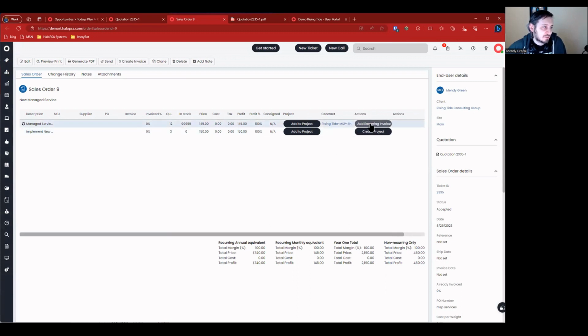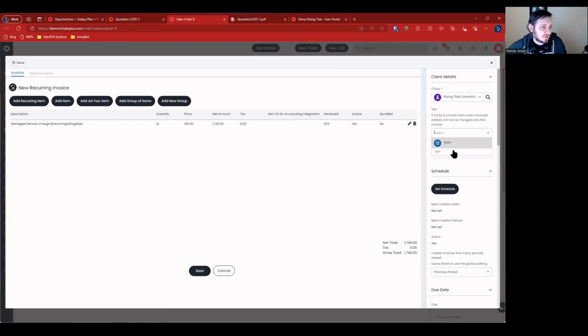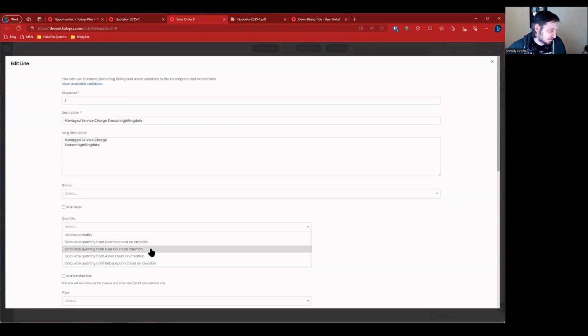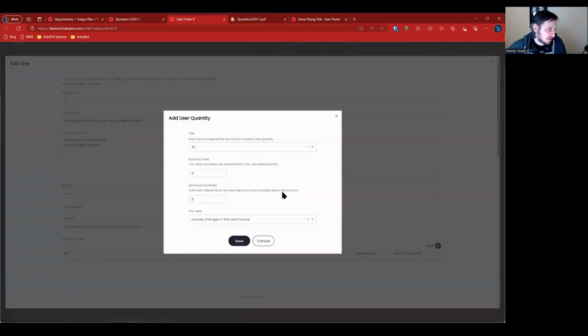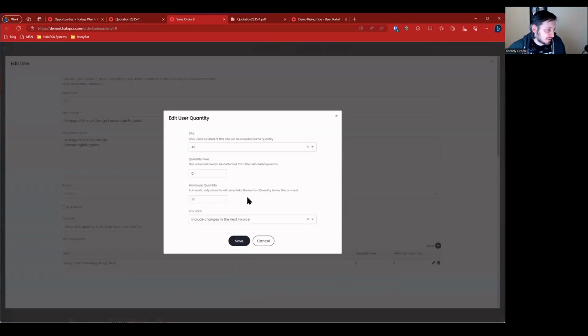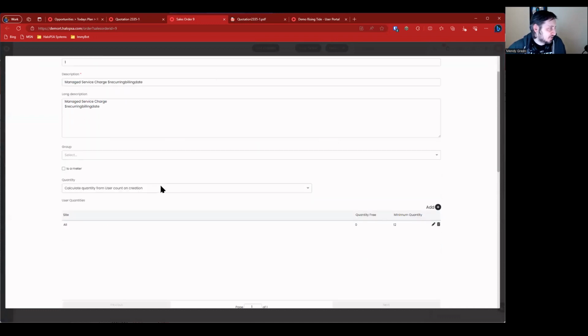And then we can go ahead and add a recurring invoice. I'm going to do that too. I'm going to create a new recurring invoice. I'm going to choose the contract it's for. The recurring invoice is pretty straightforward. It's going to have this here. I can come up here and modify this to show quantity to be based off of a user or asset count, and I can choose the number of users that exists under that site. And we can set the minimum, because we agreed to 12, we can set the minimum to be 12. So that way, even if there's 0, they have at least 12 there.